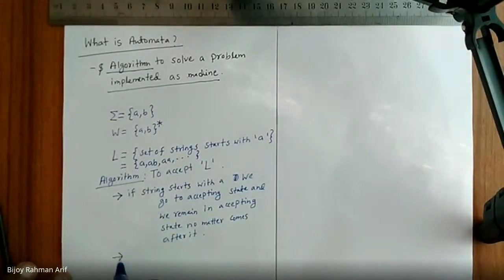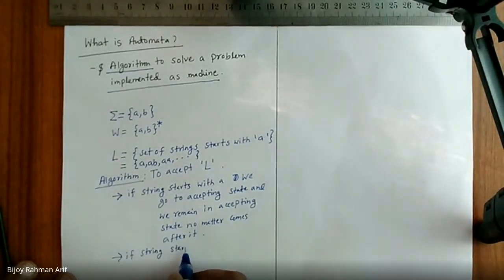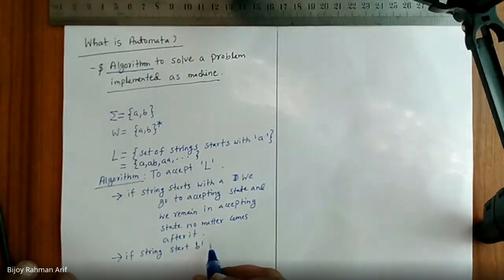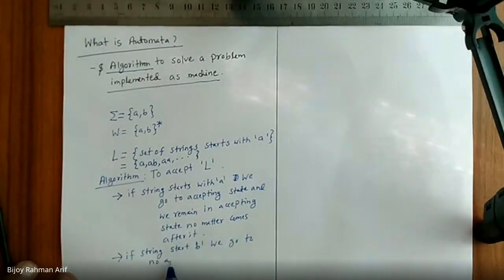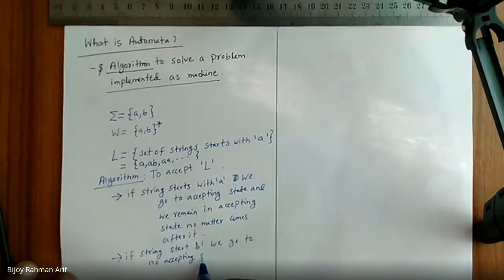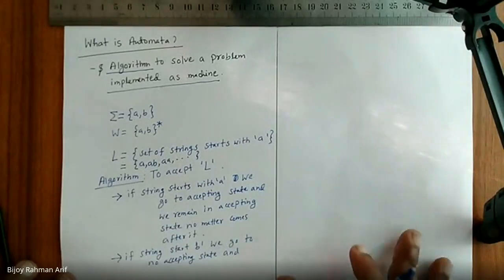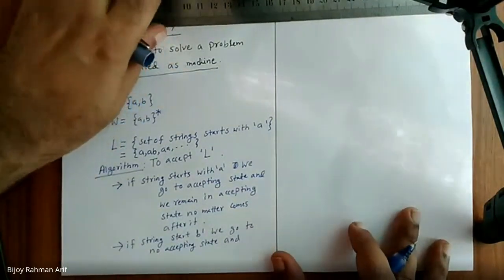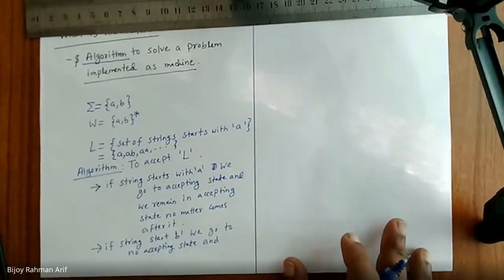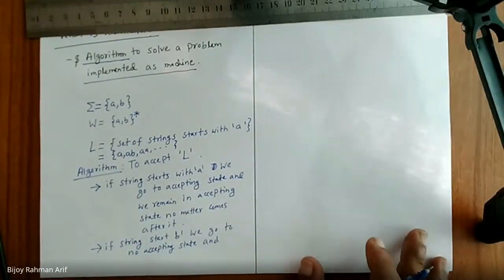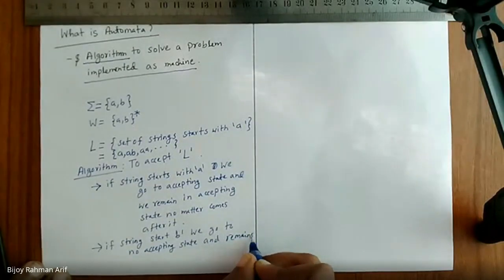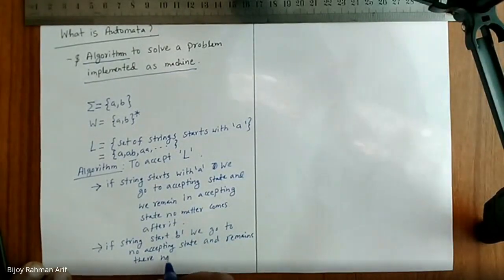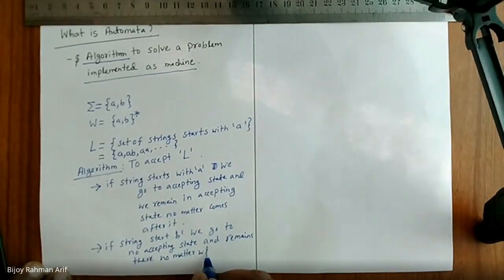And I have another one. If the string starts with B, we go to a non-accepting state and remain there, no matter what comes.